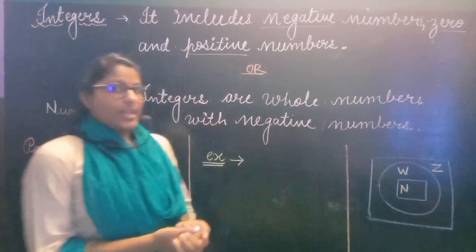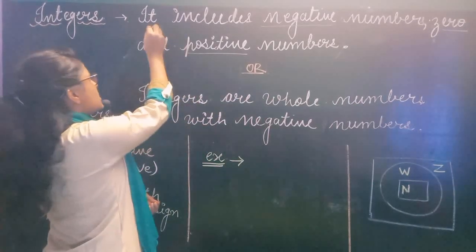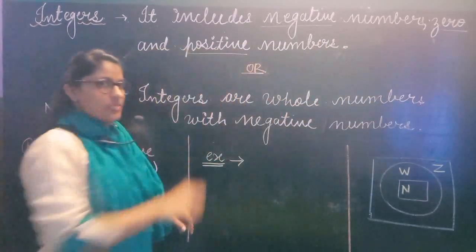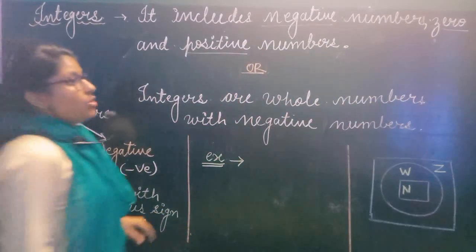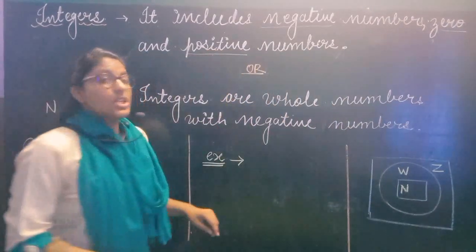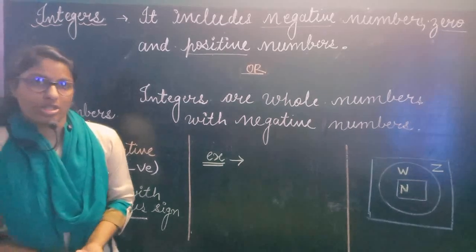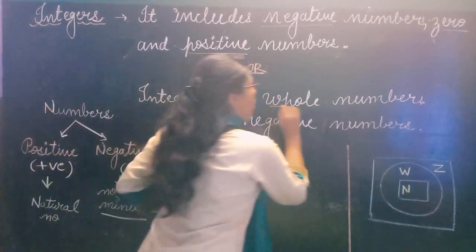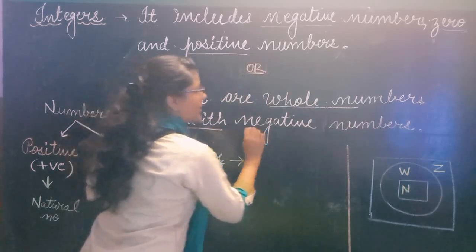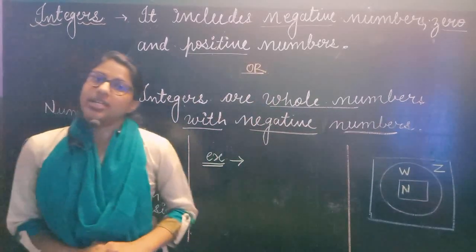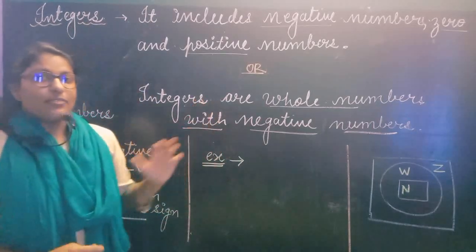So now let us read again the definition of integers. It includes negative numbers, 0 and positive numbers. Yes, we already studied that 0 and positive numbers are known as whole numbers also. So we can say that integers are the whole numbers with negative numbers. So this is the definition of integers.